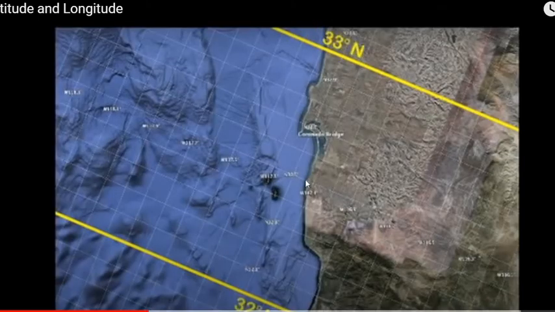Now here, one thing we have to understand. Between one latitude and another latitude, there is 1 degree. Here you can see this is 32 degrees, this is 33 degrees, right?